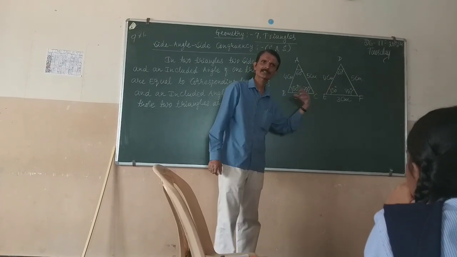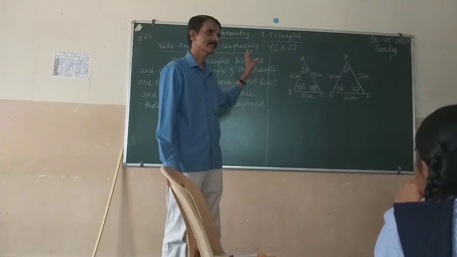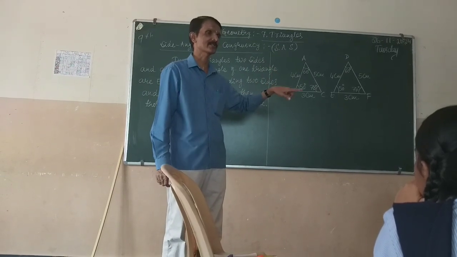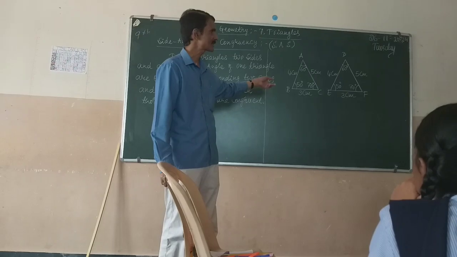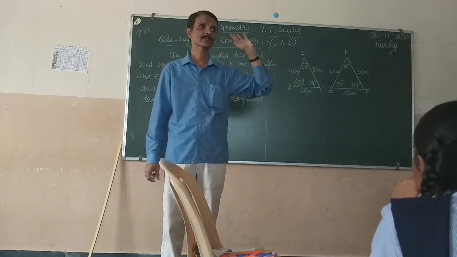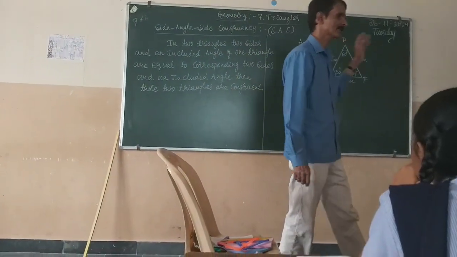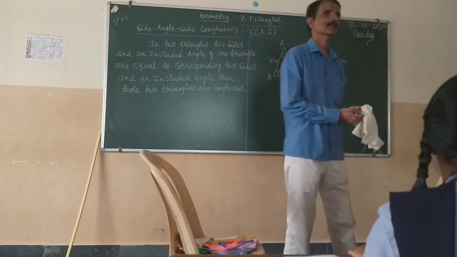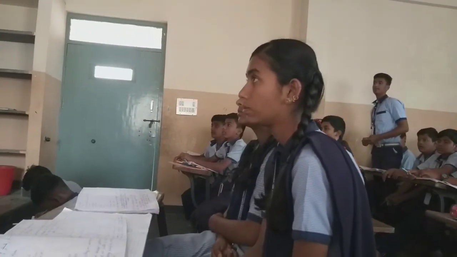By observing these two triangles, can anybody tell me which are the corresponding sides? If you want to answer, you have to stand up and say. BC and EF. Say loudly. BC and EF. Why BC and EF?